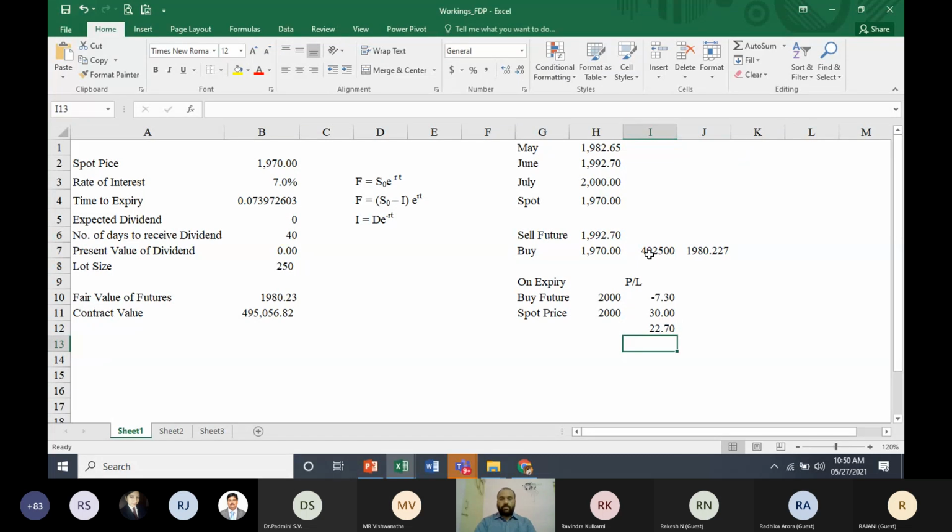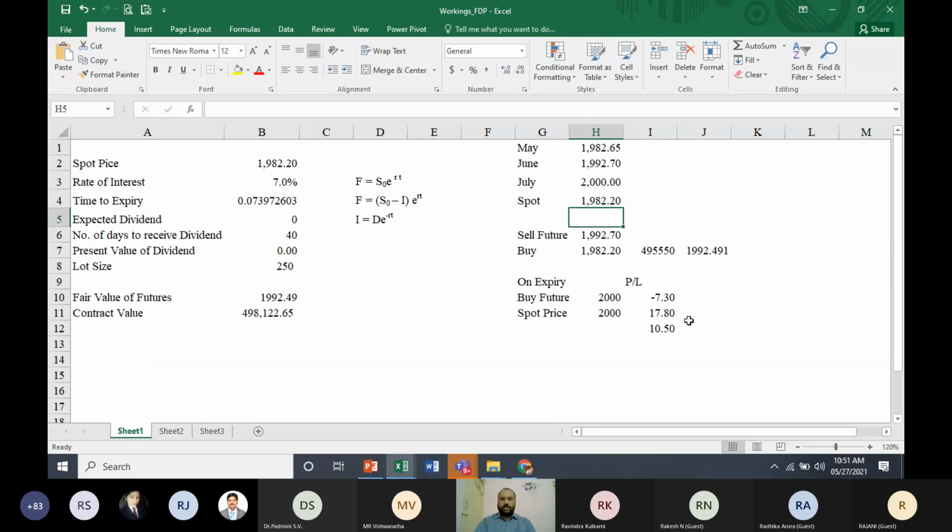Even if you don't have funds, you can borrow funds and do the arbitrage. This is what we practically teach in the class. Instead of teaching whatever is in the textbook, let us take one example like this and teach. So what was the spot price? Let's say 1982.2 something it was.